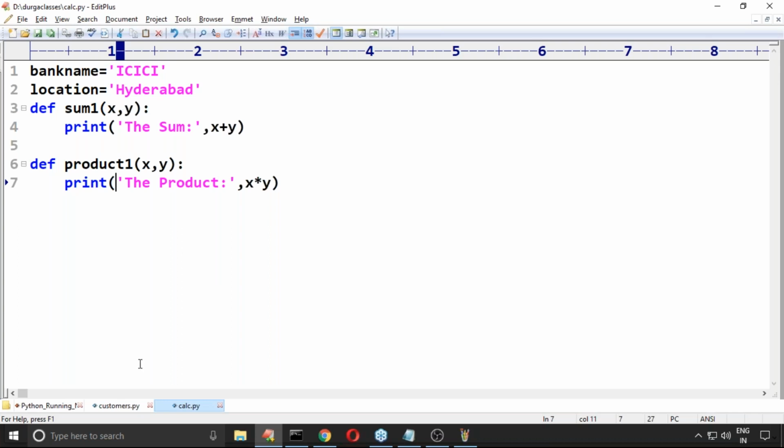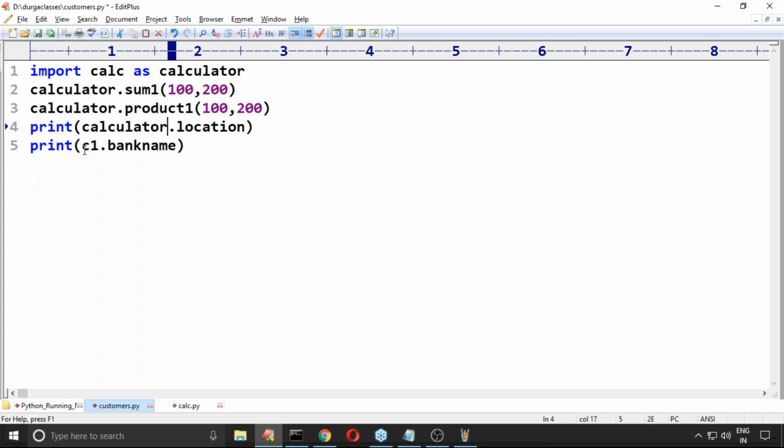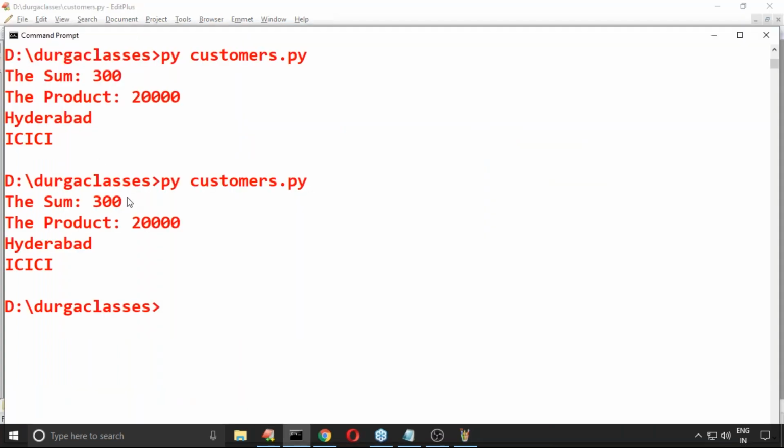Next, suppose here I'm taking calci as the alias for calculator. Can you please tell me, is it acceptable or not? Yes, it is perfectly valid. Have a look once.